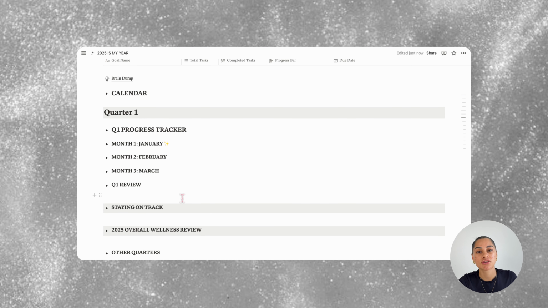The next section is the quarters. So as I mentioned earlier, this template and system is based off the 12-week year, which focuses on the 4 quarters of the year, just like in any business. Breaking the year into 4 quarters helps set clear, manageable goals, track progress, and adjust strategies more effectively throughout the year.